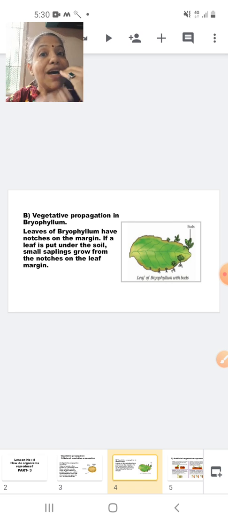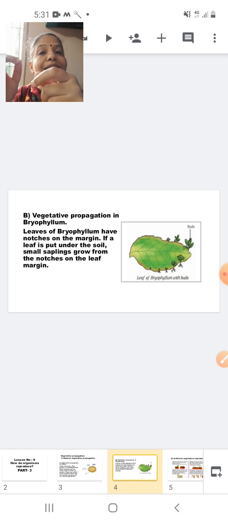When I say that the farmers go for it, that means there is interference of human beings, and whenever there is interference of human beings to carry out a particular reproduction in a plant, it will be called artificial vegetative propagation or artificial vegetative reproduction, because there is involvement of human beings.